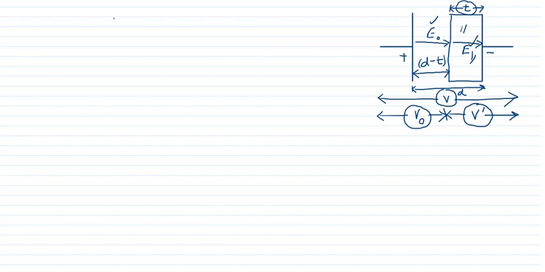So therefore V will be equal to V0 plus V dash. Total potential is equal to potential in one region plus potential in another region. Add them together, I will get the total potential.